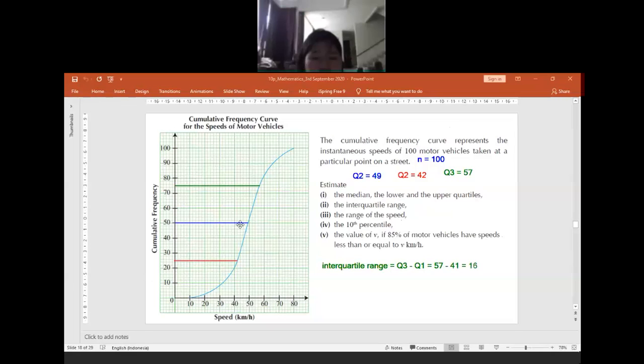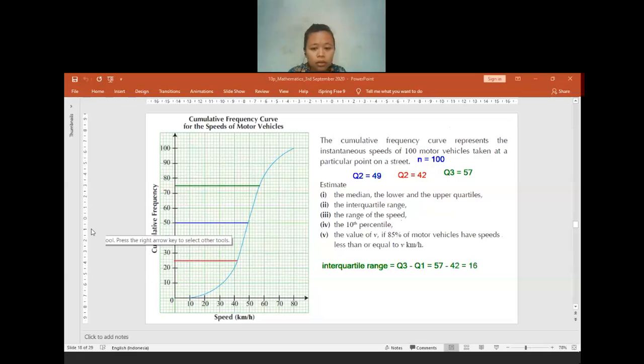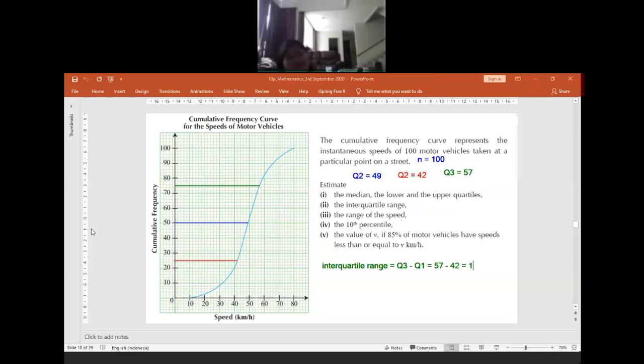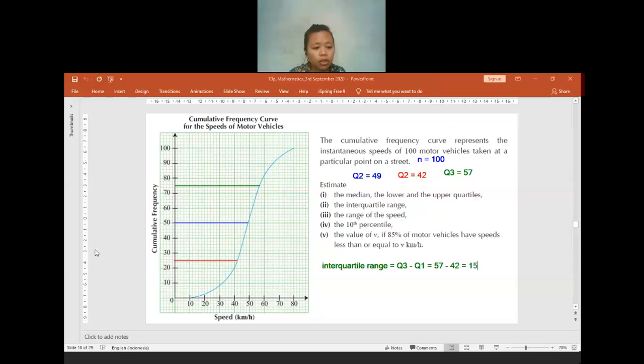Oh, yeah, 42. Thank you. So it will be equal to 15, yeah. Is it? Or is there anyone who disagrees with me? Maybe I made another typo here. Is there anyone who has any confusion now? No? Okay. Let me know if I make a typo so you will not get confused later on, yeah?